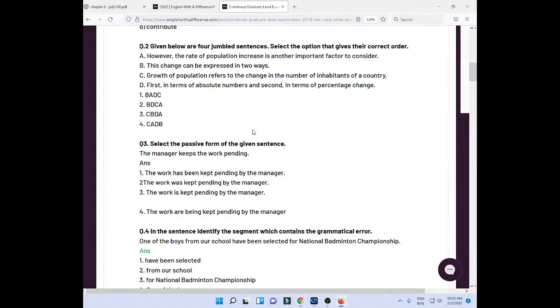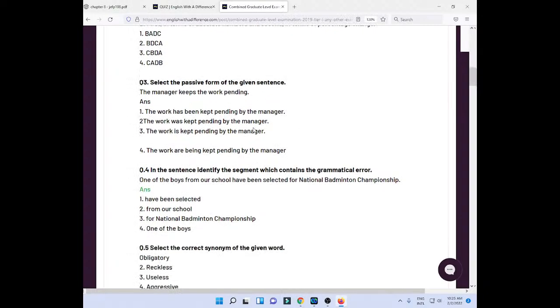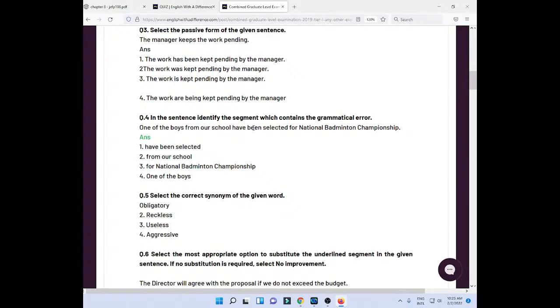Now let's move on to the next one. Select the passive form of the given sentence. The manager keeps the work pending. The work has been kept pending by the manager. The work was kept pending. The work is kept pending. The work are being kept pending by the manager.